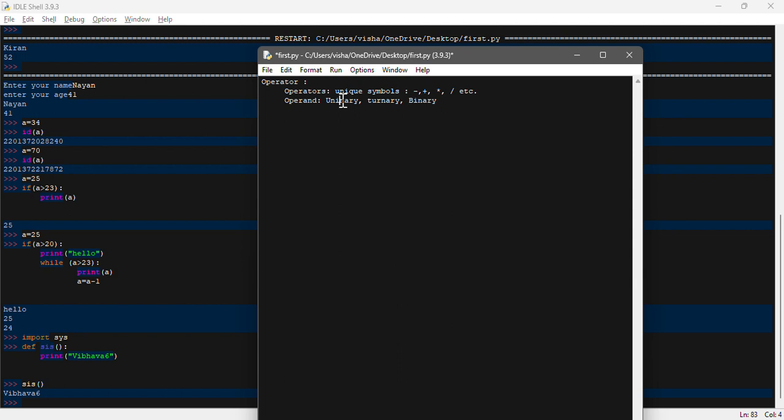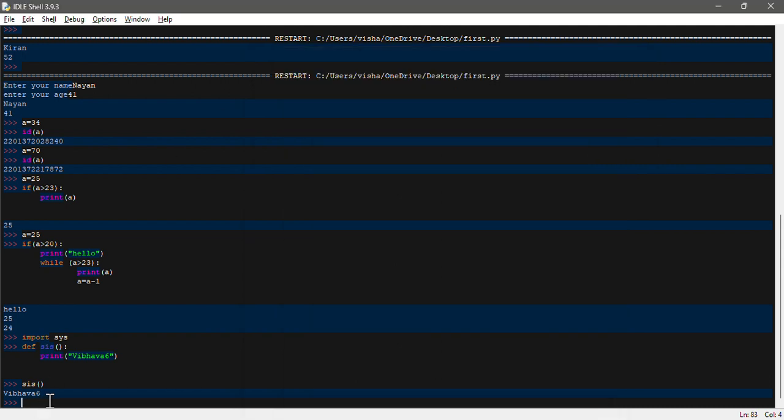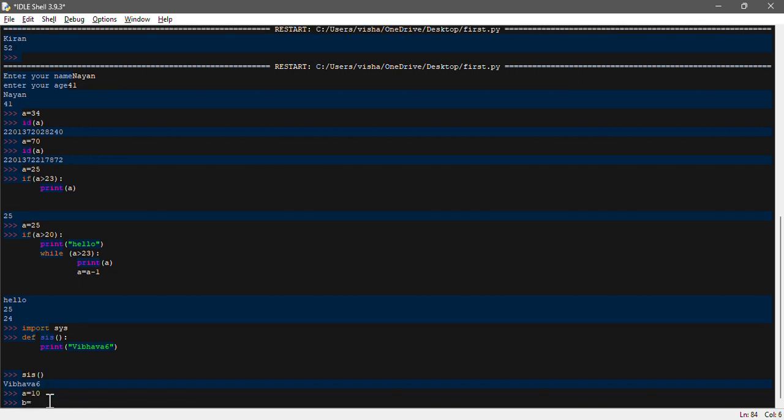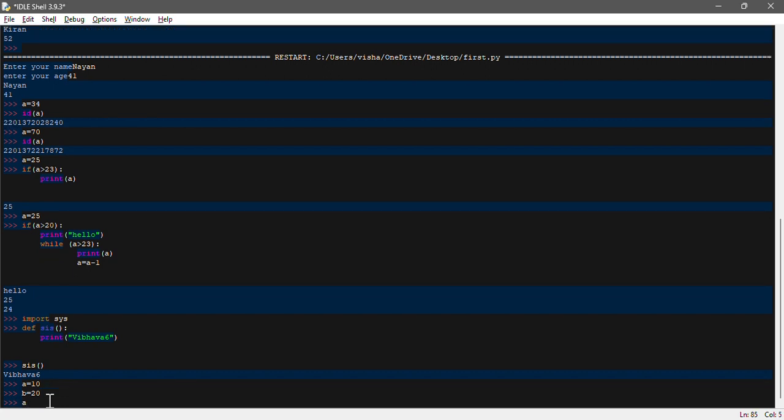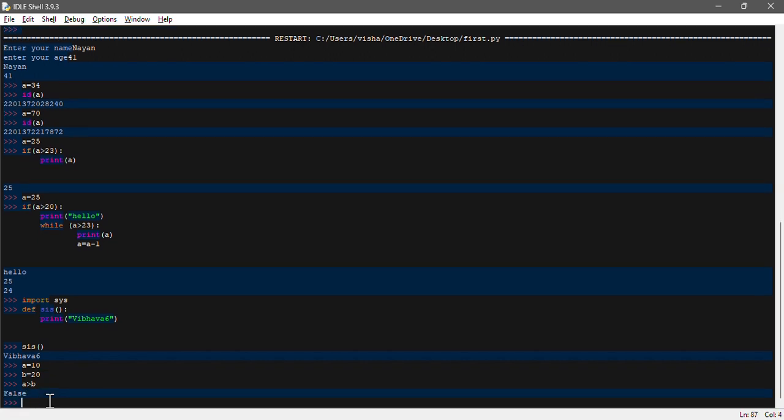One of the programs we can write to make this clearer is a comparison between two things. For example, variable a is equal to 10, and variable b is equal to 20. Now we do the comparison a greater than b. In that case we will get false, because a is not greater than b.